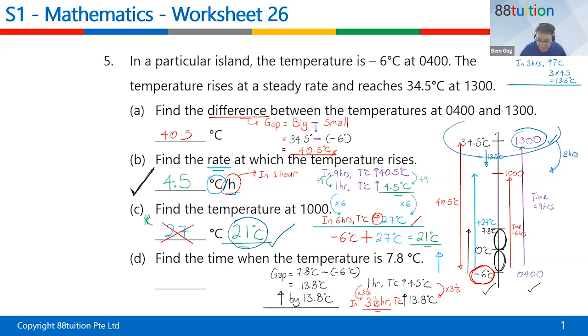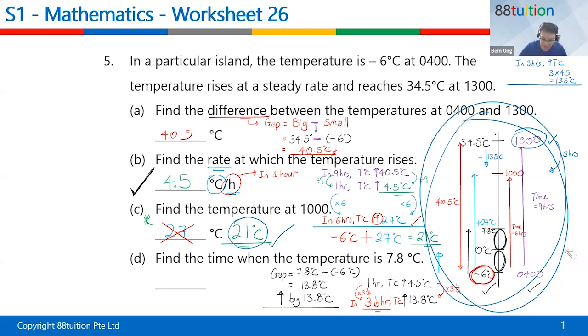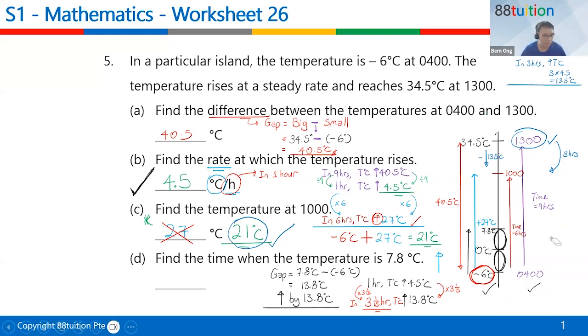You can start from the top because the gap is smaller. No problem, go ahead. But it's either a plus or minus, you have to see where you start. If you're starting down here, you go upwards, increase, you have to plus. But if you're starting from on top, you're going downwards, you have to minus. So I think that this temperature line is very useful. That's why I always draw it.